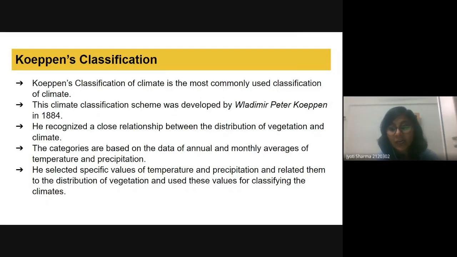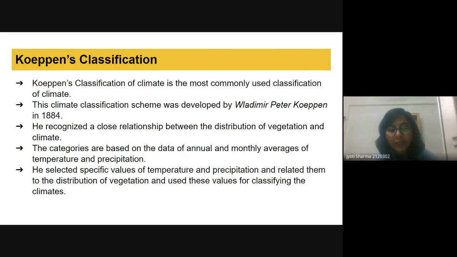Let's say he said that if... okay, Kuldeep, don't worry. So he selected specific values of temperature and precipitation. Let's say he is saying that if we have an average temperature above 22 degrees, then we will call it a warm climate.